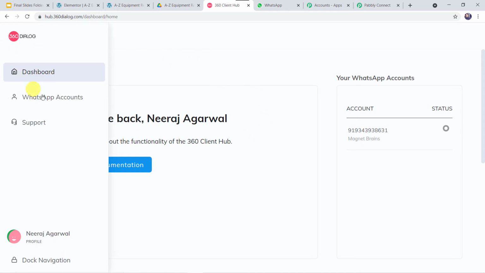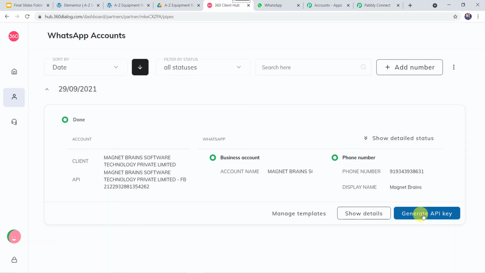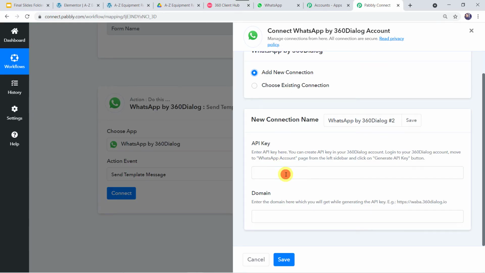Here we have to come to this WhatsApp accounts, and here we can find the generate API key option. You have to simply click on generate API key. You have to generate the API key, copy that API key and go to Pabbly Connect and paste the API key over here. Okay. Now, once the API key is generated, the same API key can be used for various different connections and workflows. We don't have to generate the API key again and again.